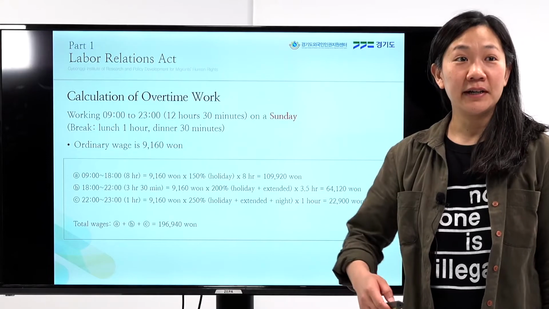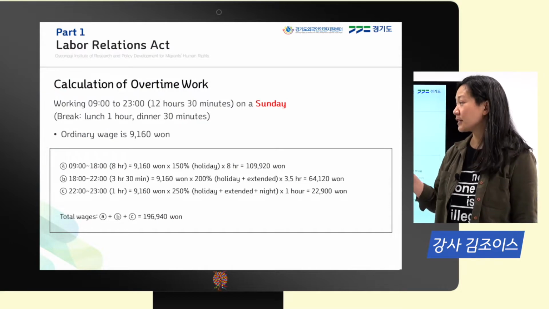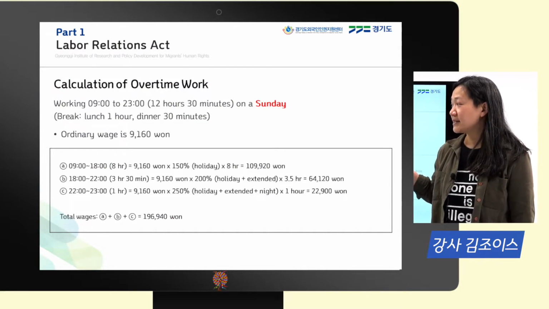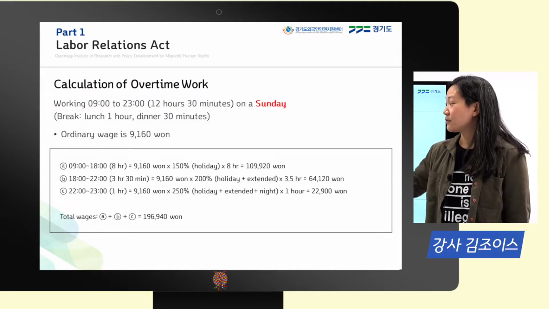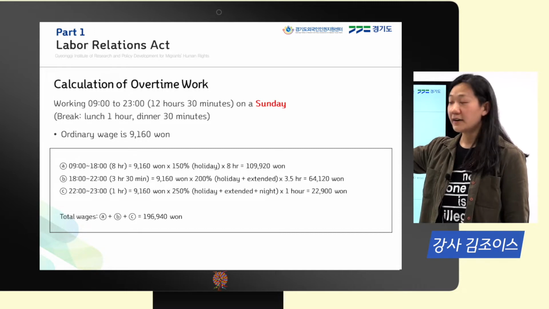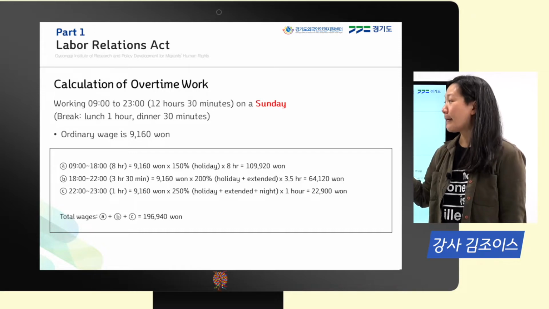Okay, so we're back, and we're going to talk a little bit more about overtime work and how to calculate overtime work. We're taking this example here. Let's say that we worked from 9 a.m. to 11 p.m., a total of 12 hours and 30 minutes on a Sunday. Again, Sundays are usually considered red days in Korea.